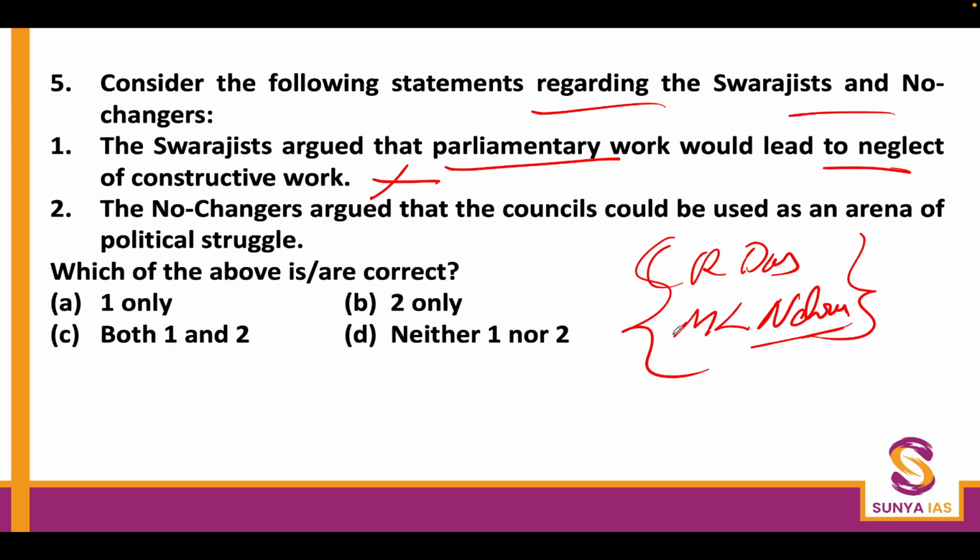Their idea was that they would enter the council and obstruct it, making it difficult for the Britishers to run the electoral process. So the first statement is wrong and the second statement is also wrong. Basically both the pointers are interchanged. So the D option is something you should know.